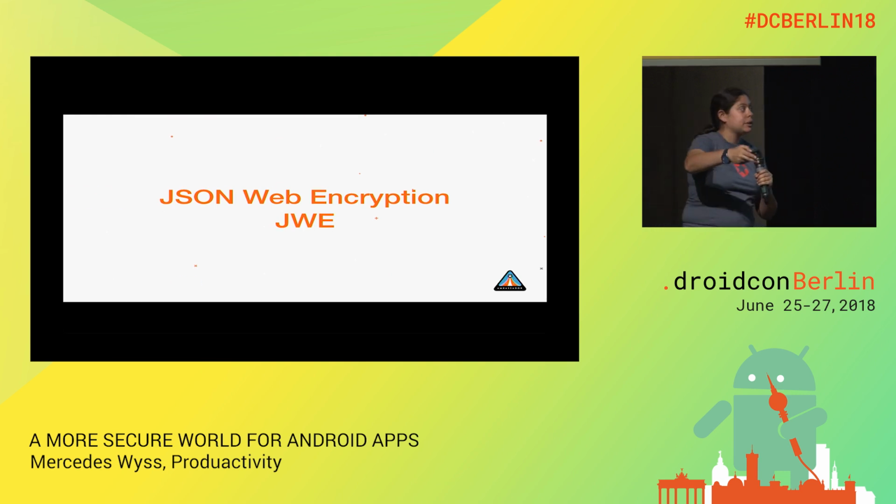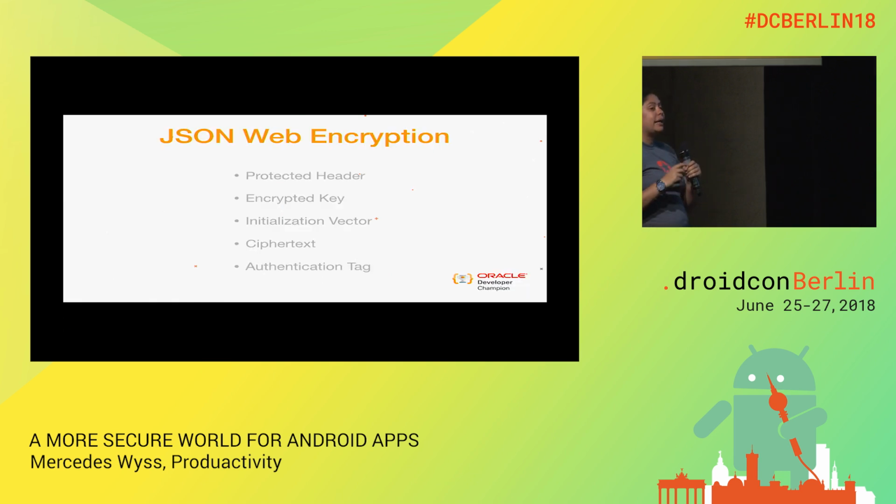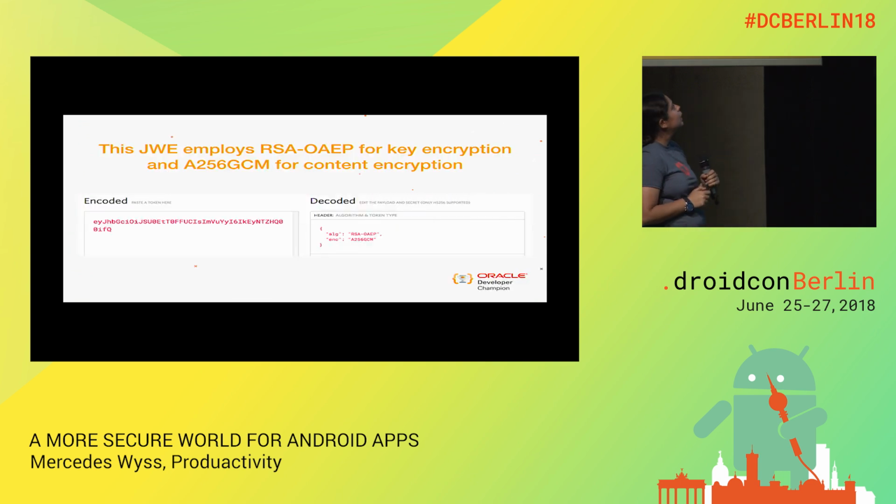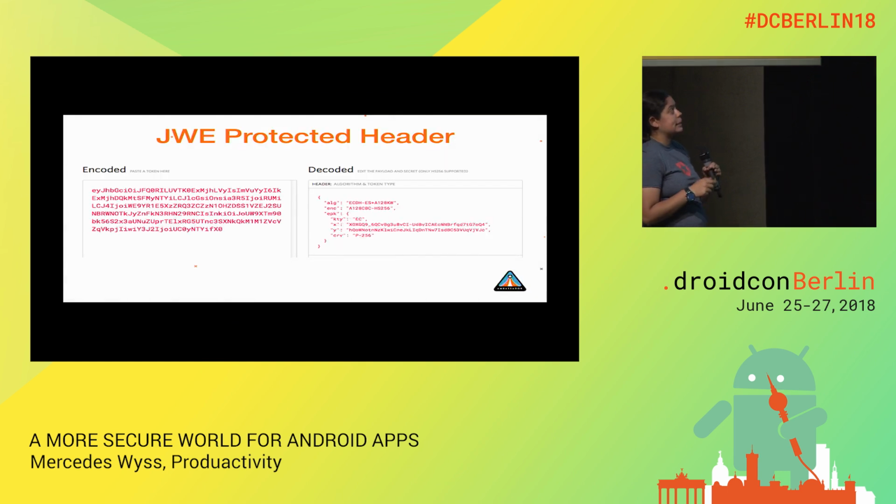So I said, I need to use another strategy, and I introduced them to JSON Web Encryption. That is a way to send information encrypted. In the case of JSON Web Tokens, anyone can take this JSON and put it in an analyzer and watch the information that is sent in there. But instead of having 3 parts, that is the header, the claims, and the signature, we will have 5 parts: the protected header, the encrypted key, then an initialization vector, the ciphertext, and the authentication tag. And we will send a bigger JSON Web Token for transfer. For example, in the header, we will have the algorithm and the encoding used. And this is an example of the encoded header that has more information to be able to decrypt the rest of the information.